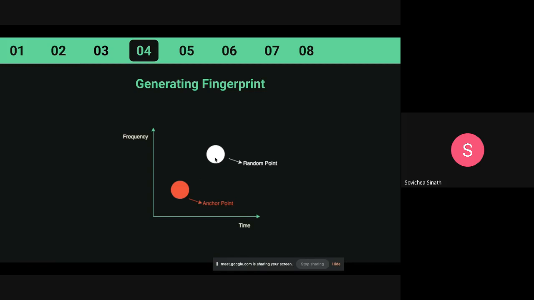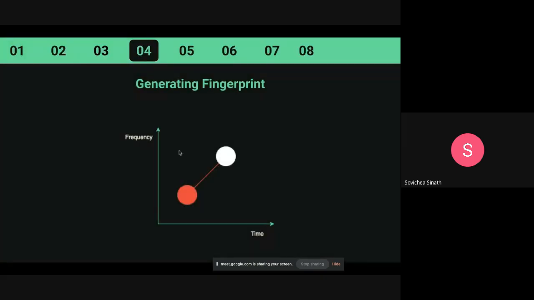So rather than storing the random white point here as exactly 3 minutes and 5 seconds, say we store the time as 5 seconds, a 2 second difference from this red point. Let's make it simple and call it an anchor point. So we got something like this: the red point, the white point, and their time difference. We store 2 frequencies and 1 time difference. That is what we call a fingerprint.